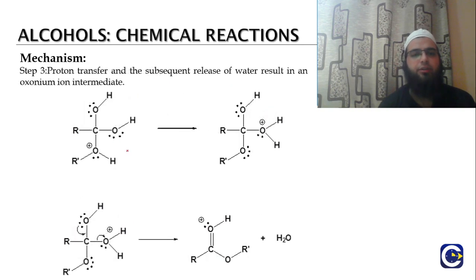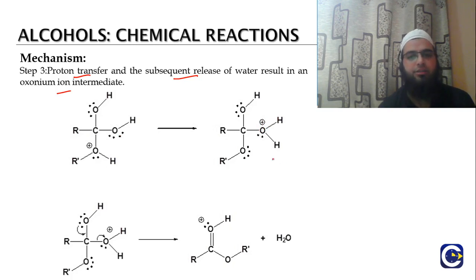Next, there is a proton transfer, and the subsequent release of water results in an oxonium intermediate. In this step the proton gets transferred to this position, because there is instability due to the positive charge. So this proton shifts to this oxygen, giving again a positive charge on the oxygen.